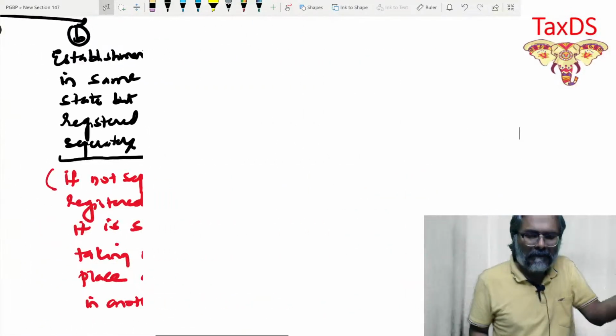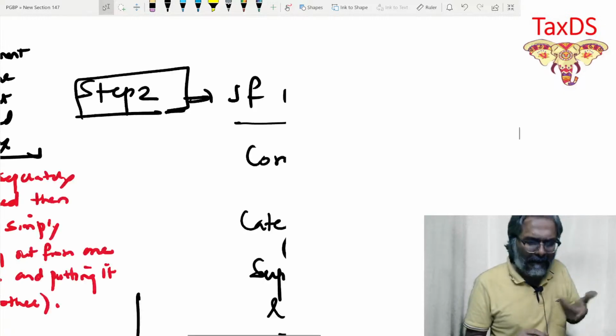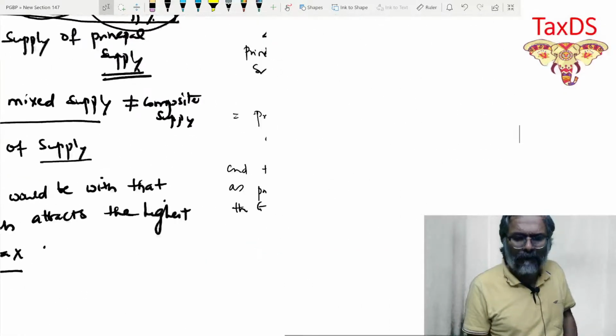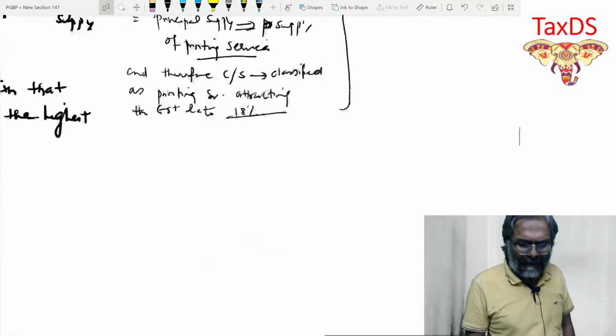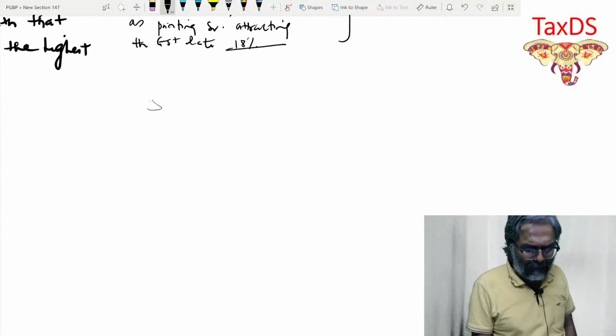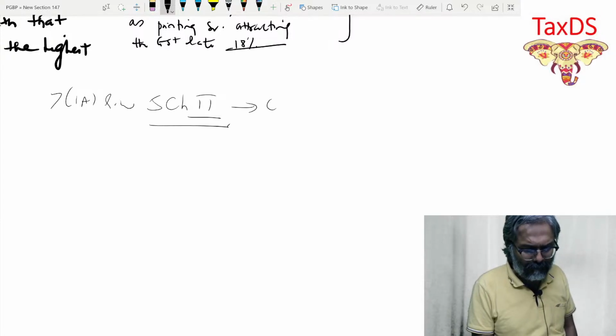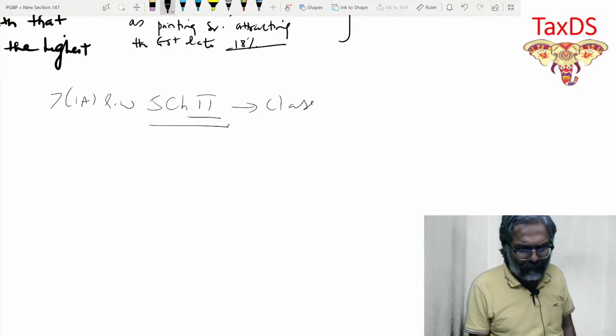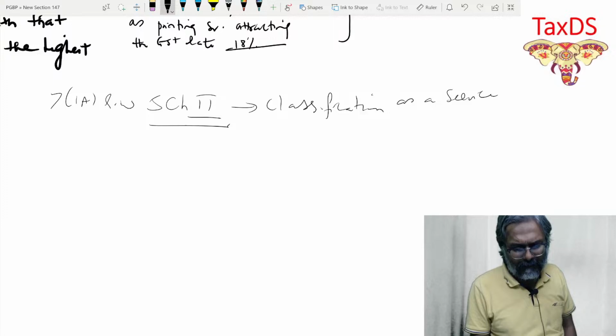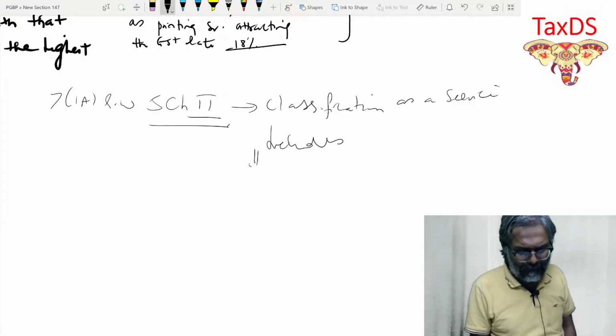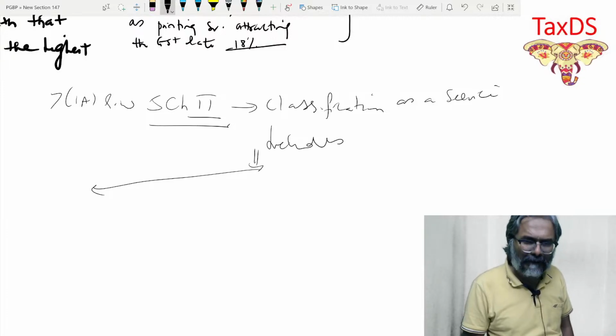And many of the students don't write properly, and although they do know the final answer, they don't get the full marks. So what exactly needs to be there, students, over here is schedule number 2, reference 7.1a, read with schedule number 2, about the classification. Classification as a service includes, so one of the entries what? Three things are there in that entry.